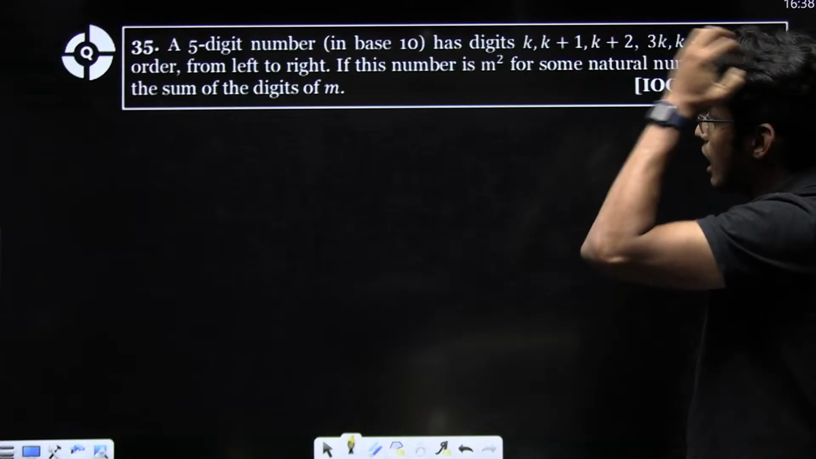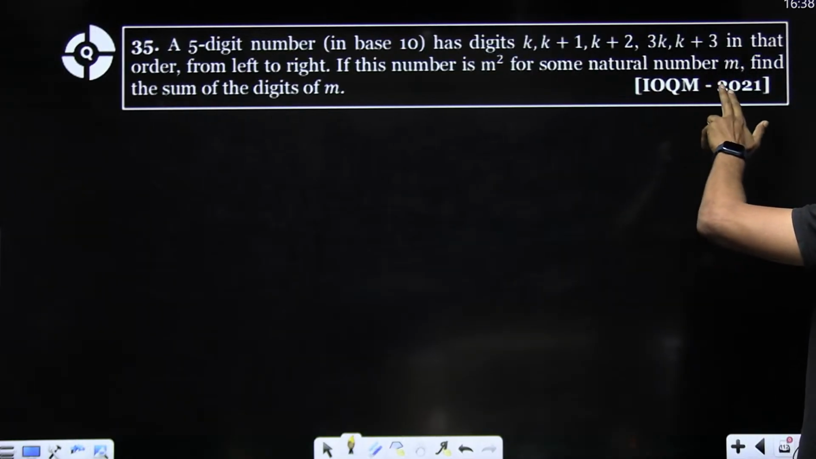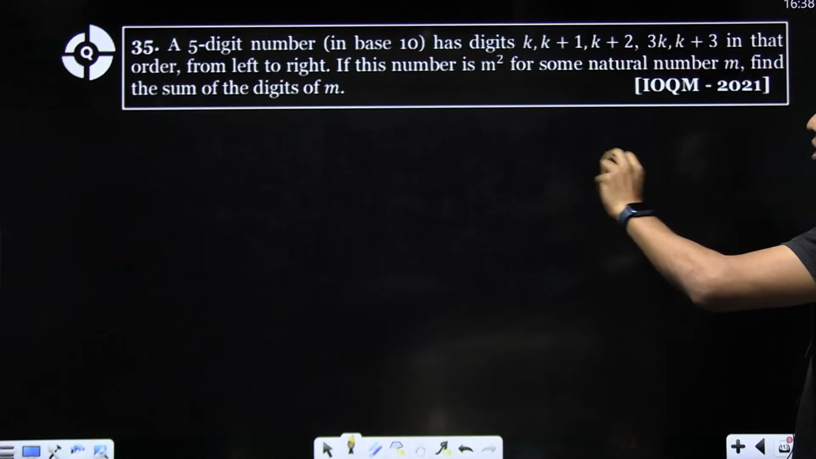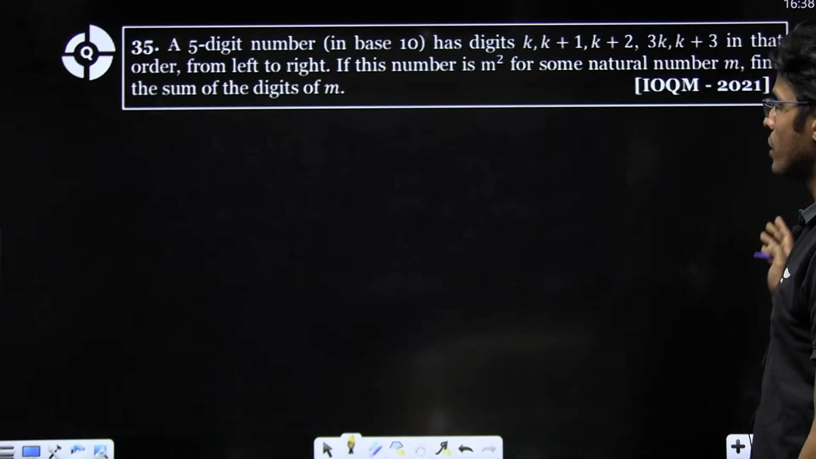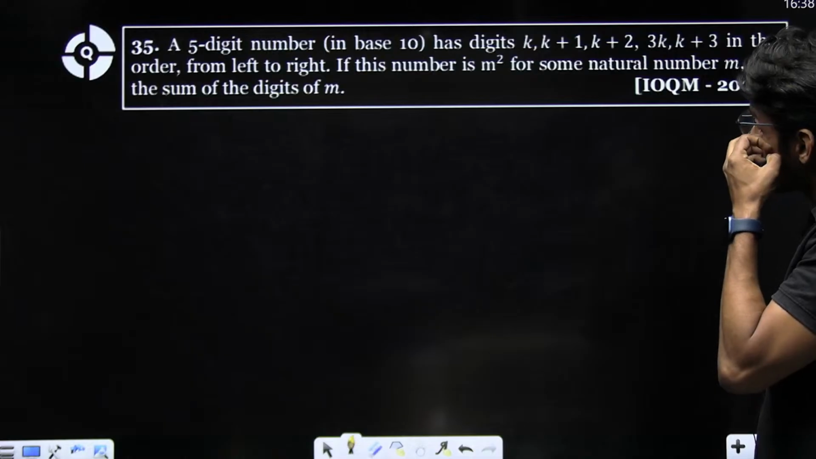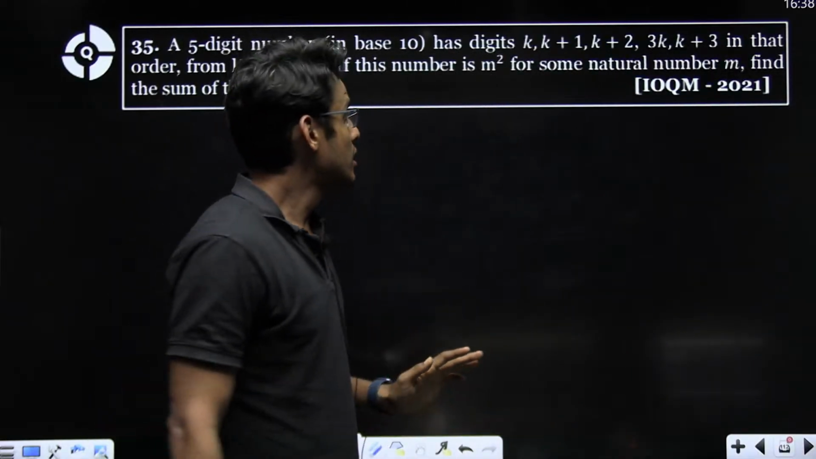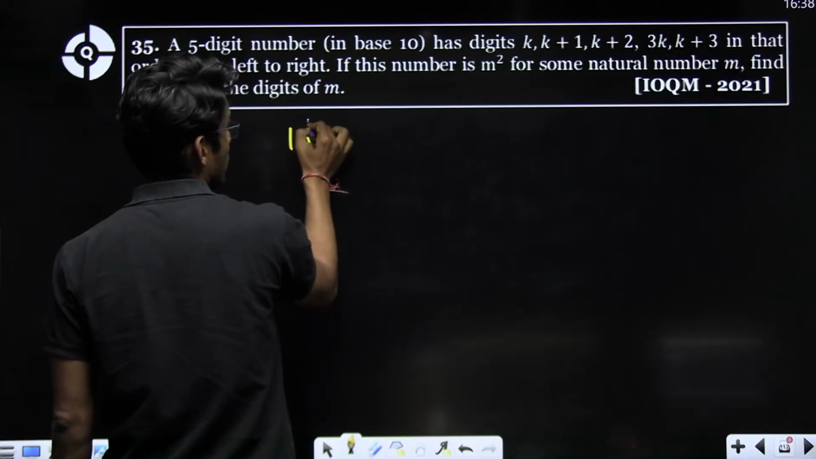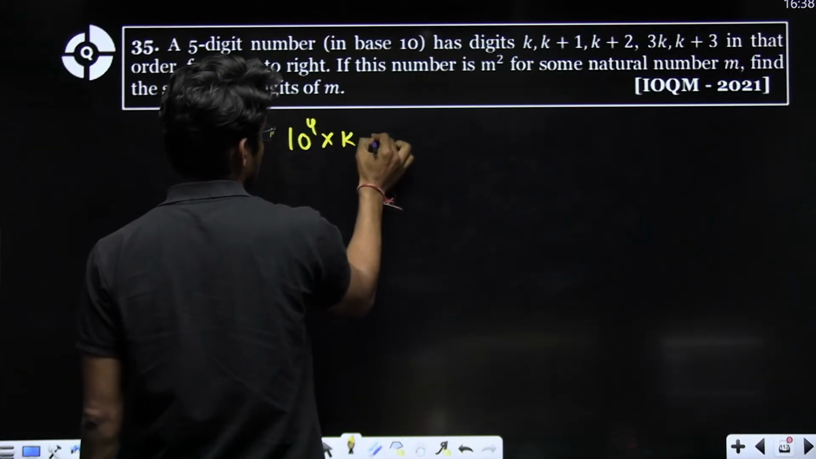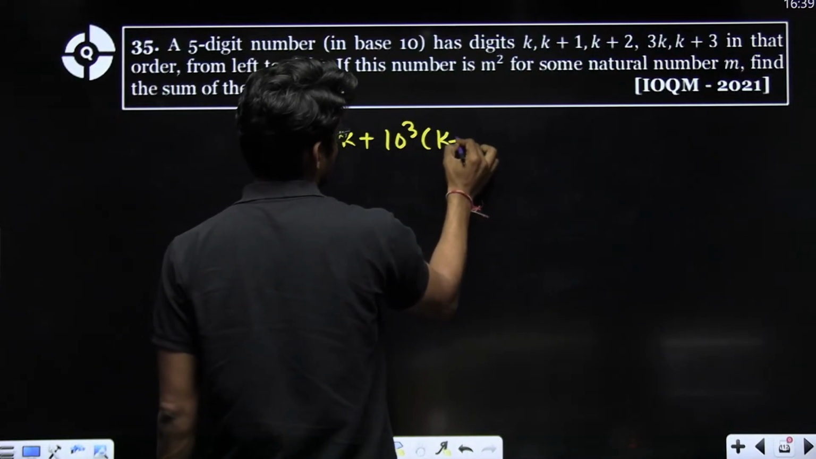Now, a 5-digit number in base 10 has digits k, k plus 1, k plus 2, 3k, k plus 3 in that order from left to right. If this number is m square for some natural number m, find sum of digits of m. See, it is a 5-digit number. So, 10 to the power 4 into k. This number is this. 10 to the power 3, k plus 1.